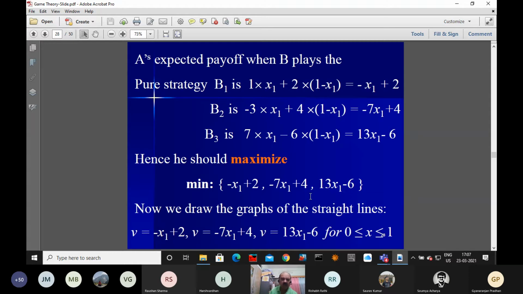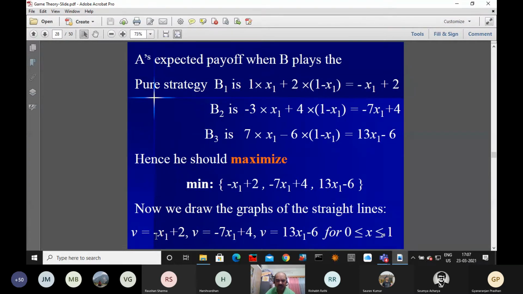Now we have to draw the graph. There are variables nu and x1, with x1 varying from 0 to 1. When x1 equals 0, nu equals 2; when x1 equals 1, nu equals 1.